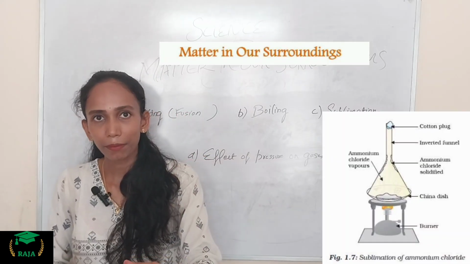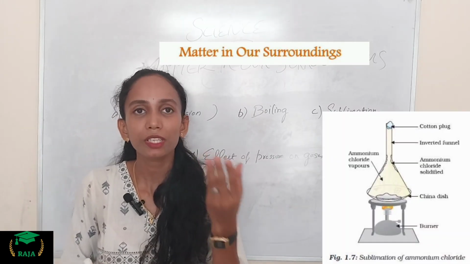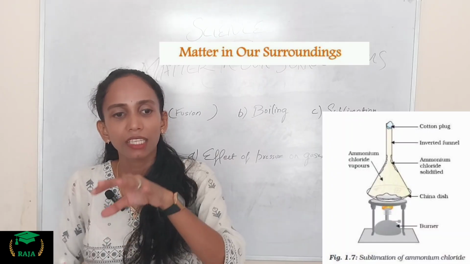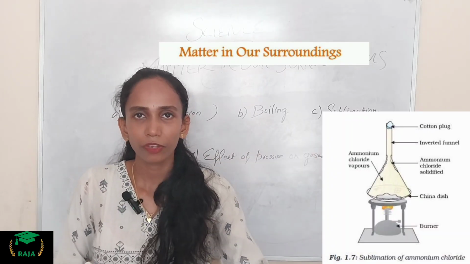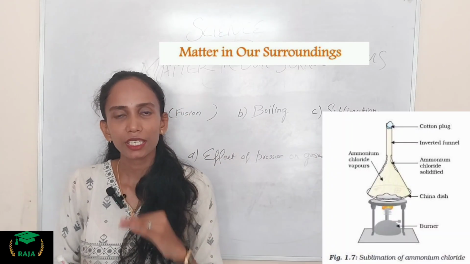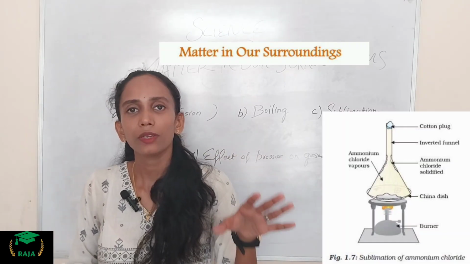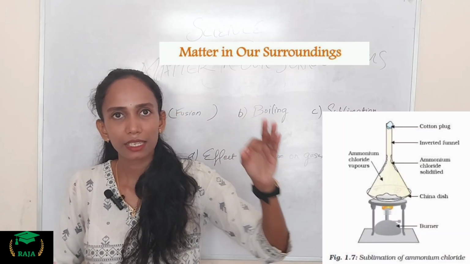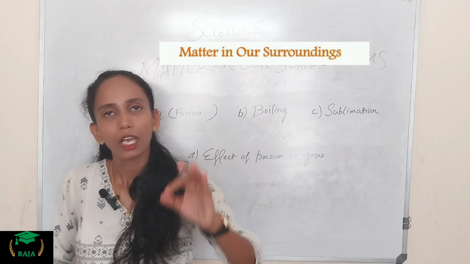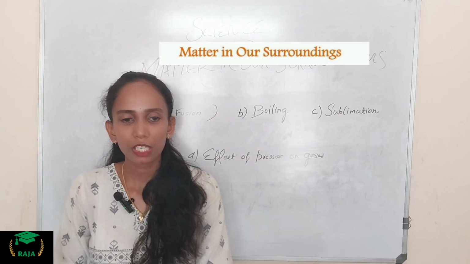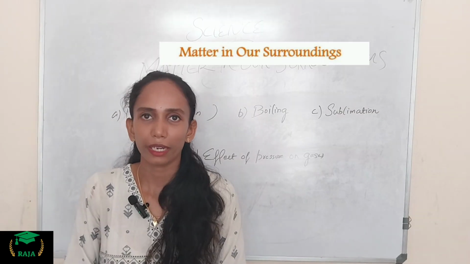An example is solid camphor or ammonium chloride which, when heated, changes into vapor. We know the change is reversible because the vapor, when cooled, changes into the solid. You can see the picture here. Look at the picture closely. We can see the solid camphor or ammonium chloride which we heated changes into vapor, and the vapor, when cooled, changes into the solid.